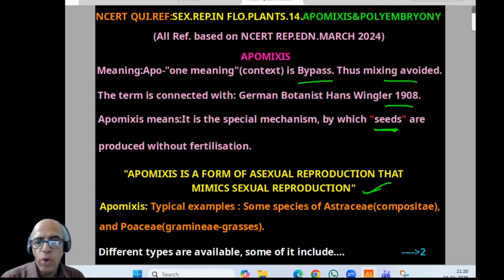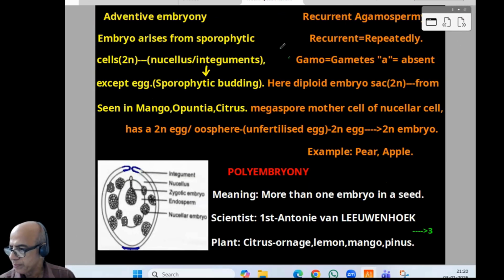Some species of Asteraceae. Asteraceae means the sunflower family, old name Compositae. And Poaceae, old name Graminae, the family of grasses, where we can find some species showing apomixis. Different types are available, and some of them are connected with the NCERT. I think the first page is clear, so we can proceed to the second page.